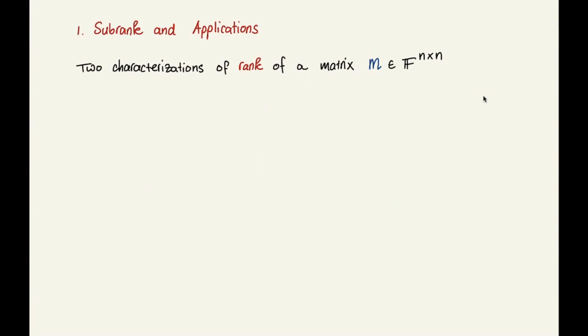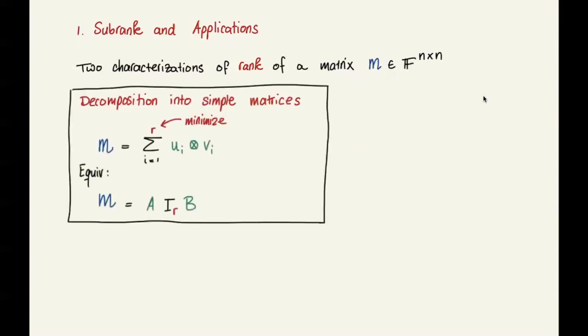I want to talk about the rank of a matrix. There are two characterizations that I want to mention of the rank of an n by n matrix M. Here's the first one. Think of decompositions of your matrix into simple matrices. You want to write your matrix as a sum of simple matrices, so these tensor products of vectors, and you want to minimize the number of summands in such a decomposition. That smallest number is the rank. Or equivalently, this will be useful later, you can write this as M equals an R by R identity matrix times appropriate matrices A and B.